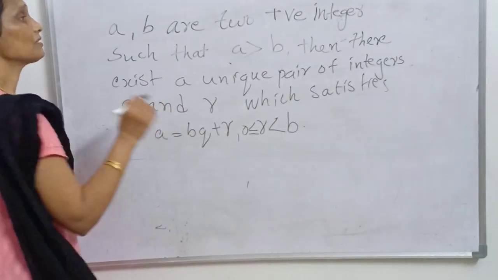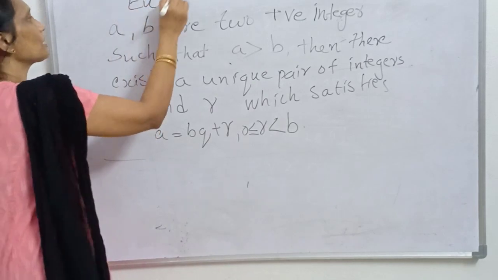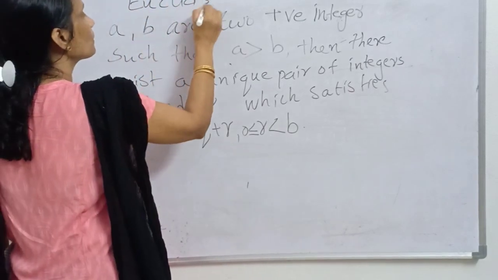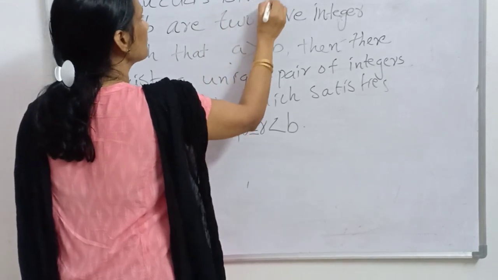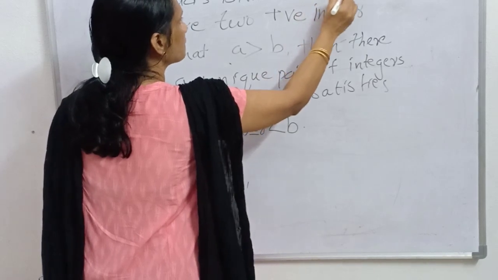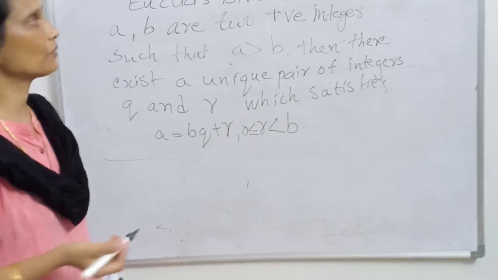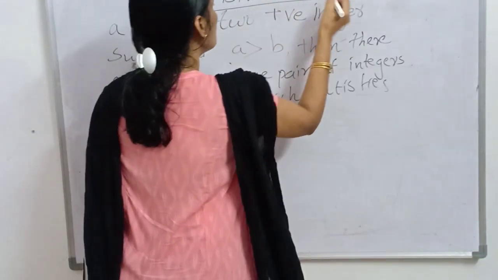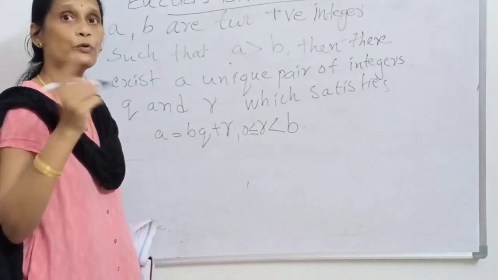Actually, this statement is known as Euclid's division lemma. What is this statement? A lemma is an already proved statement which is used for proving other statements. So this is Euclid's division lemma. a and b are two positive integers.